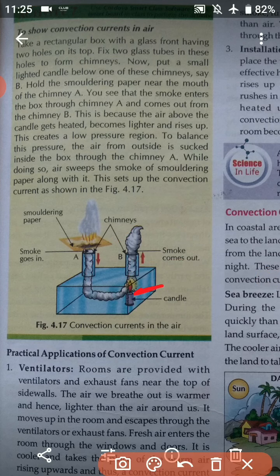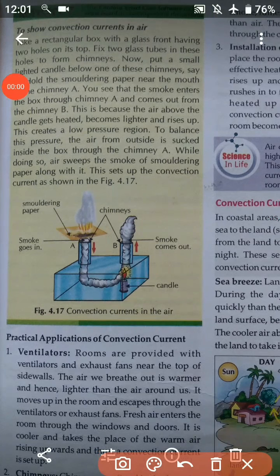Hold a smoldering paper near the mouth of the chimney. Here is a smoldering paper held near the mouth of chimney A. The meaning of smoldering paper is that it is burning and maybe producing smoke but with no flame. You see that the smoke enters the box through chimney A and comes out from chimney B.